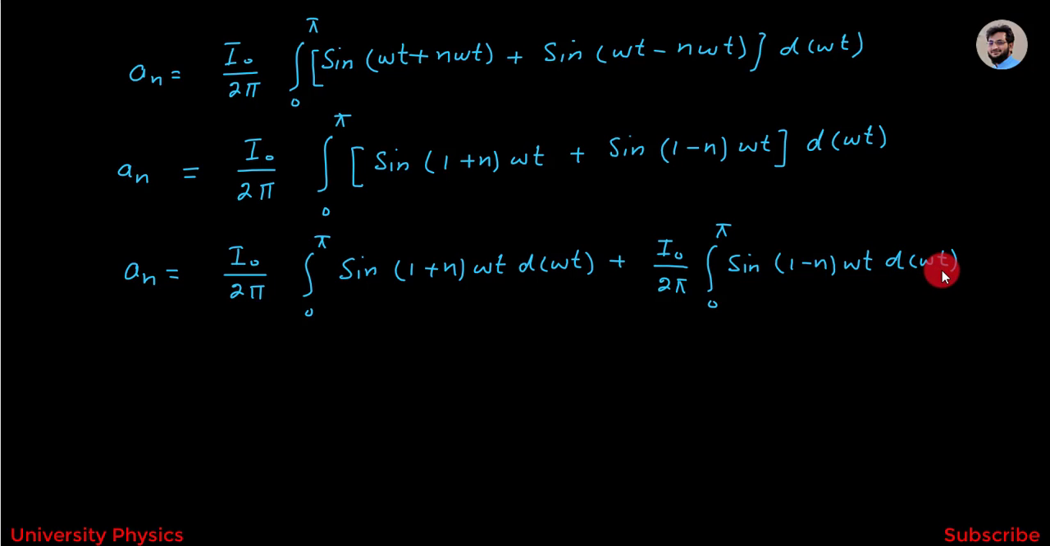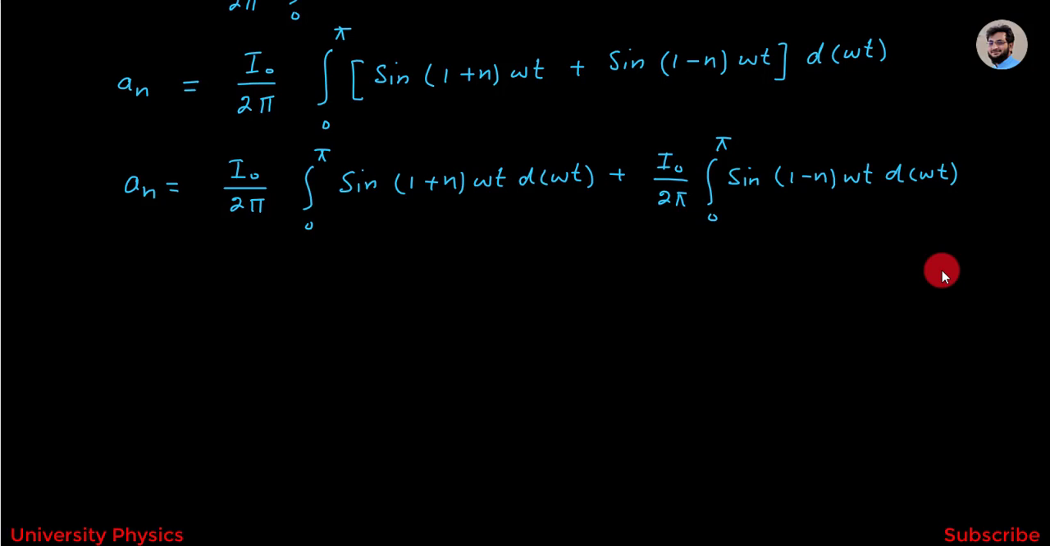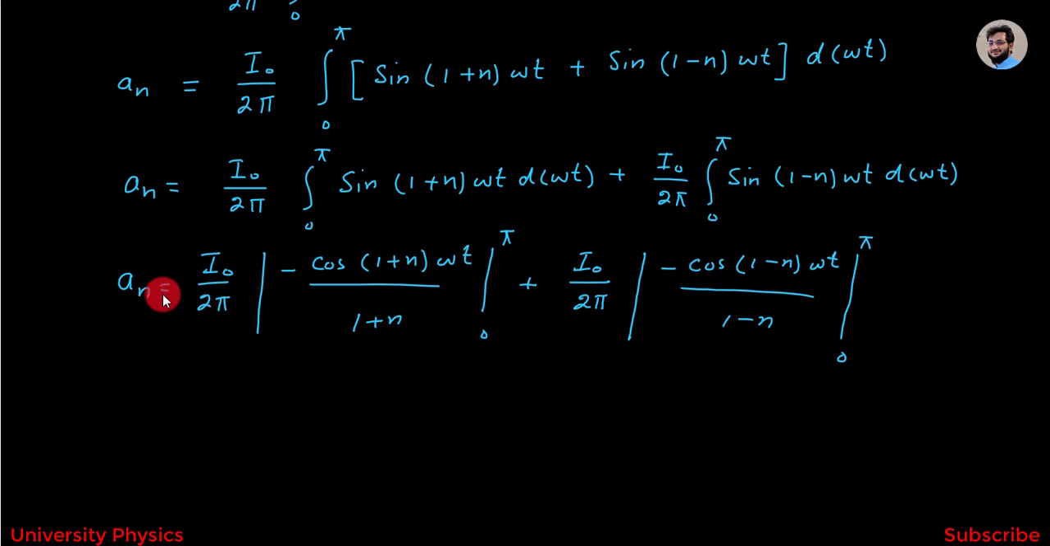Now I have to integrate this equation, and we will get aₙ is equal to I₀ divided by 2π. The integration of sine is minus cos(1+n)ωt divided by (1+n), and the limits are from 0 to π. Similarly, here the integration of sine is minus cos(1−n)ωt divided by (1−n), and the limits are from 0 to π.